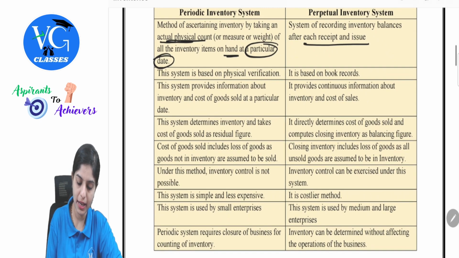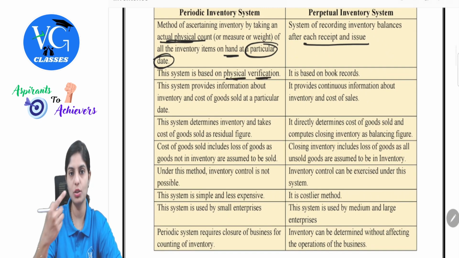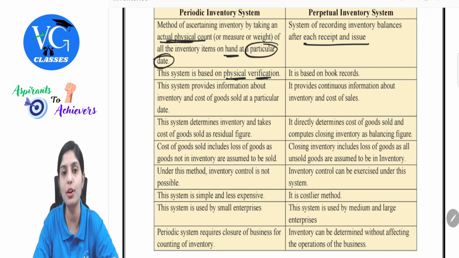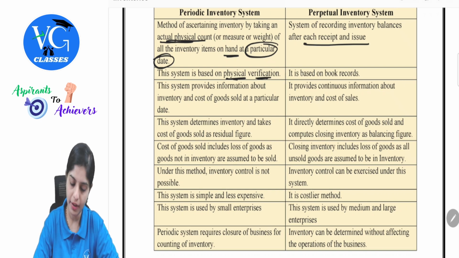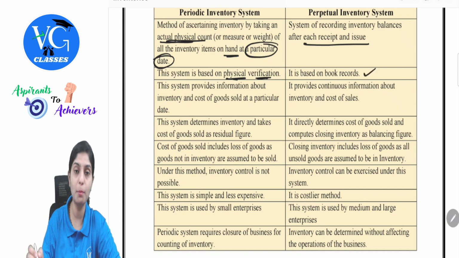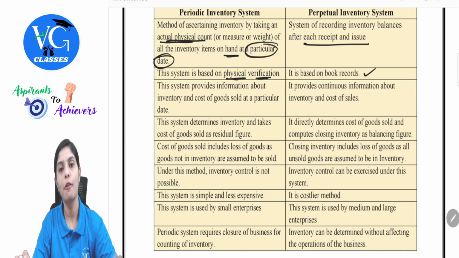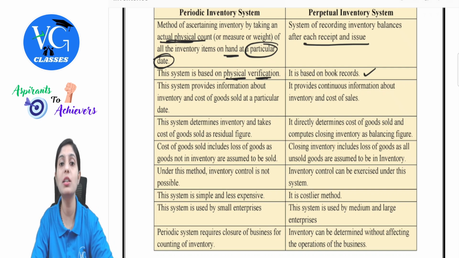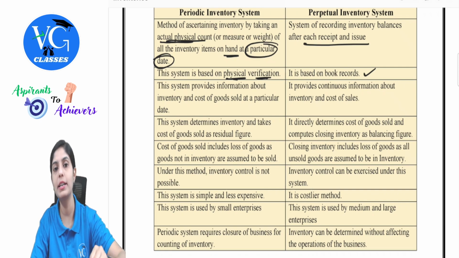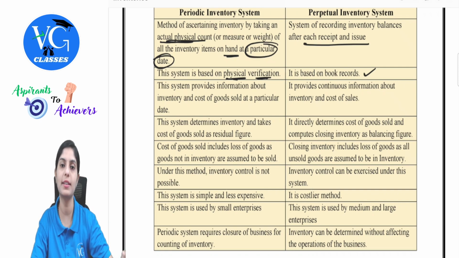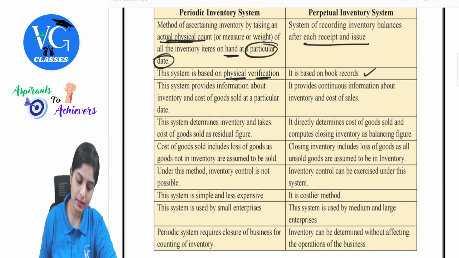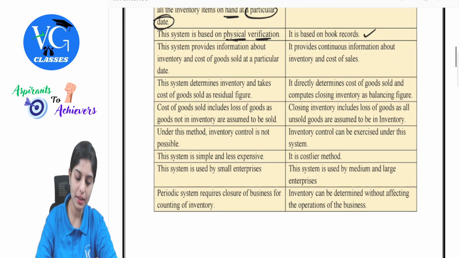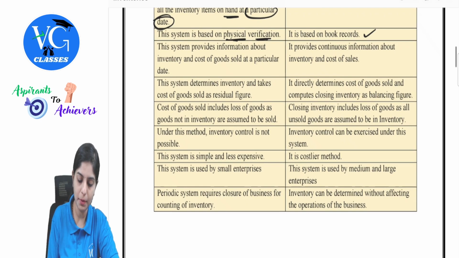This system is based on physical verification, because on top we saw it depends purely on actual physical count. Whereas perpetual inventory is based on book records. It will not wait for the actual physical counting to happen, because the records are recorded simultaneously as and when the issues and receipts happen.